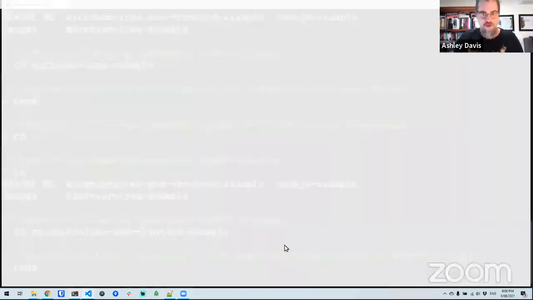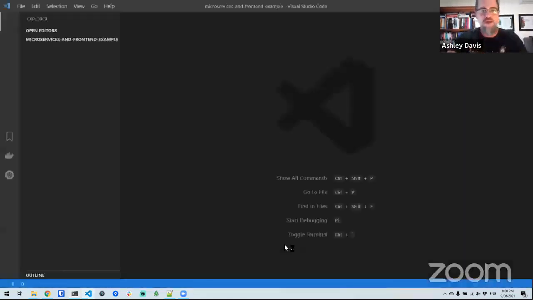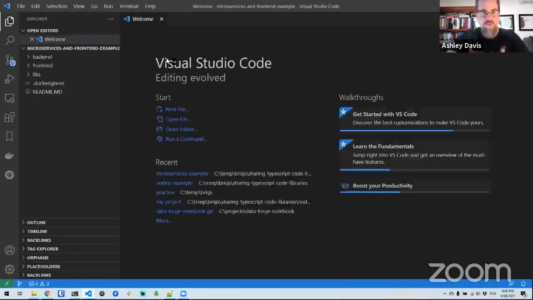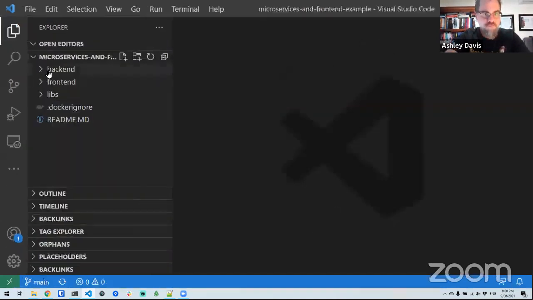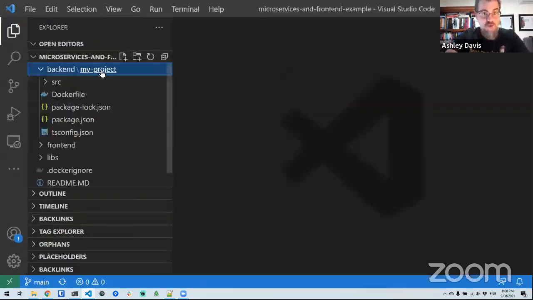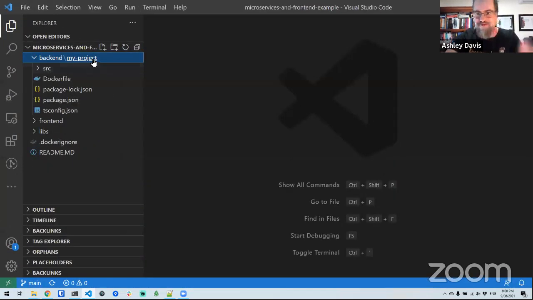I'm just going to run Visual Studio Code here. We'll have a look at this project structure, and then we'll build our front end. So this is a really simple front end based on TypeScript, based on React, using Parcel for the bundler. The backend for it is under this backend directory here. And what we have here is just my project. So it's just the one we just looked at. It's just like the Hello World project. It's nothing exciting. But it's the same as before.